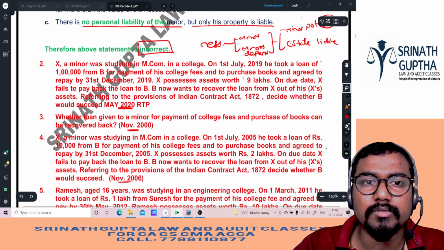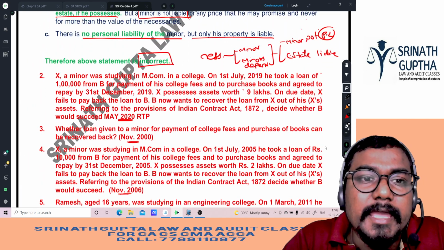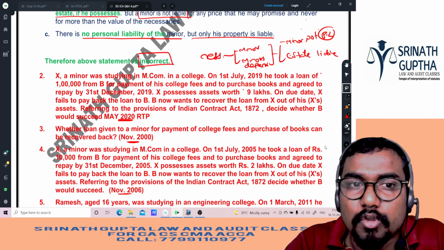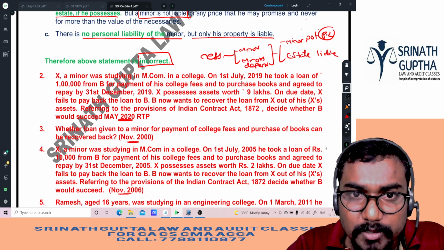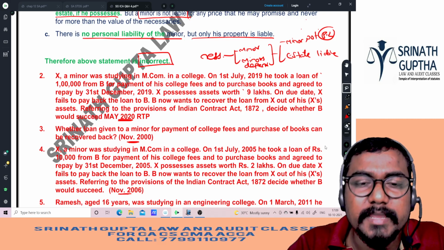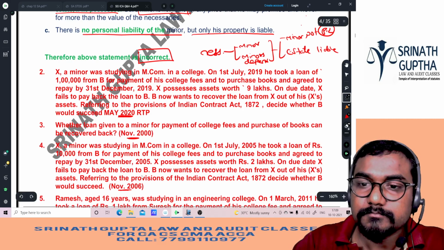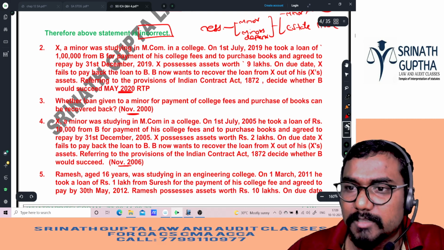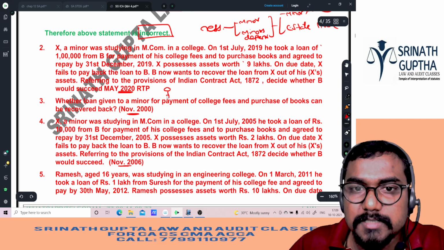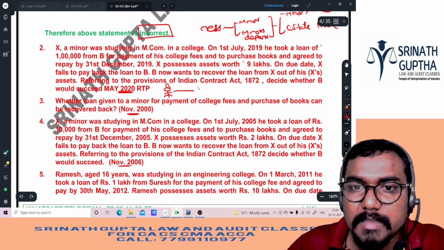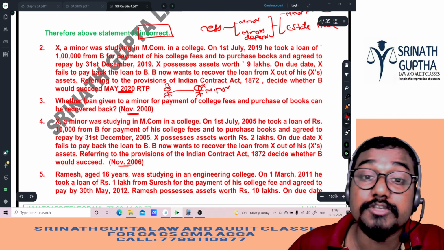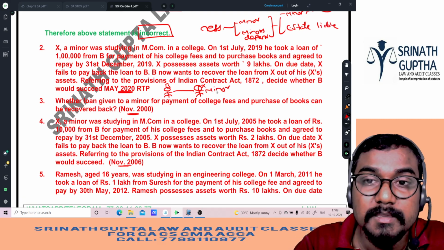Question number 2, RTP May 2020. X, a minor, is studying MCom in a college. On 1st July 2019, he took a loan of 1 lakh from B for payment of college fees. That means the minor is taking an education loan from B. Who is giving the loan, sir? B is giving the loan to X. X is a minor. Which loan, beta? Education loan, which is necessary.